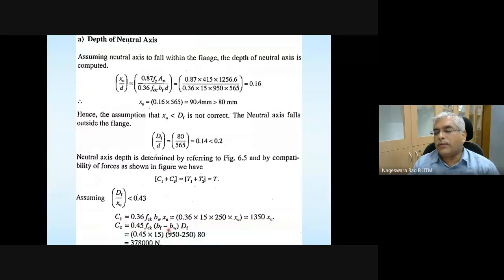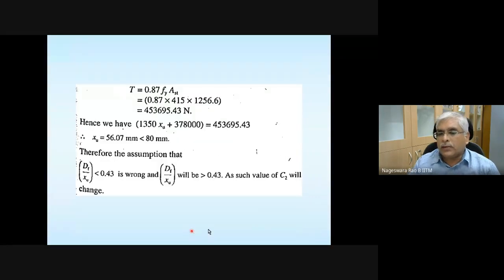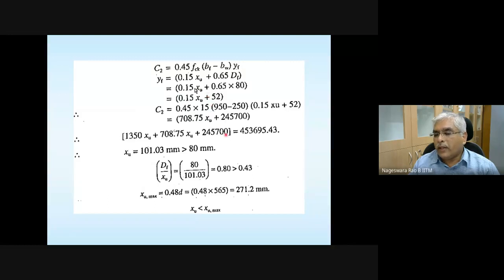Especially this C2. Wherever capital DF is there, replace it with YF. That is all illustrated here. You go through it. Once you get the correct value of XU, you once again ensure that the assumption you started out with is correct. Once that check is passed, you compare it with the limiting neutral axis depth and ensure it is under reinforced.